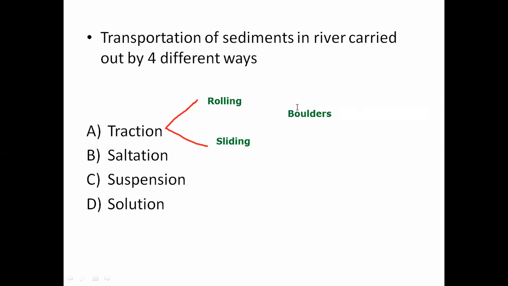Now, if the boulders are of rounded or sub-rounded shape, then they are transported from one place to another by rolling action. And if the boulders are angular or subangular in shape, they are transported from one place to another by sliding.